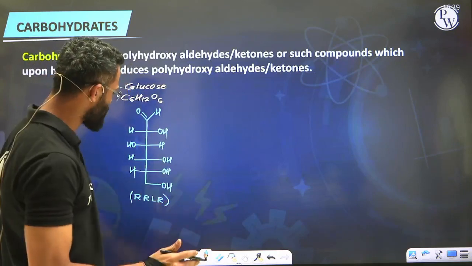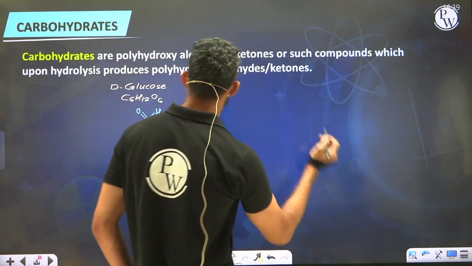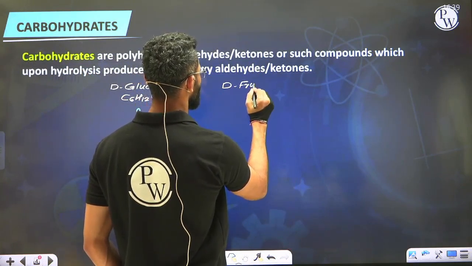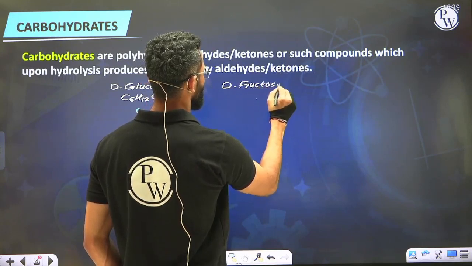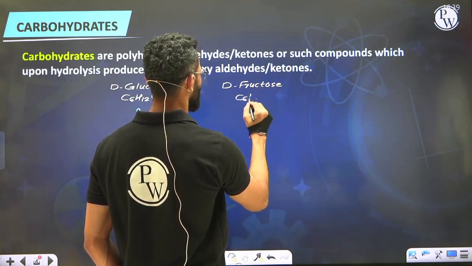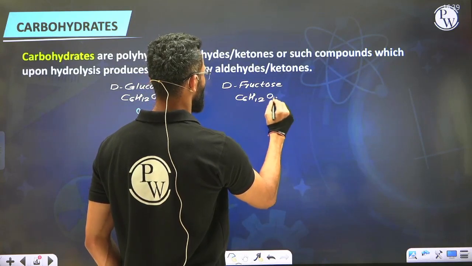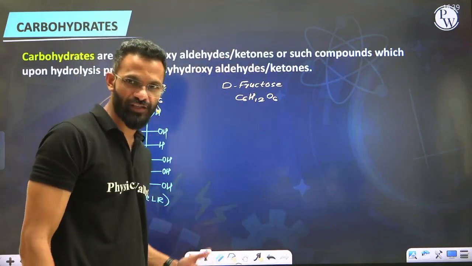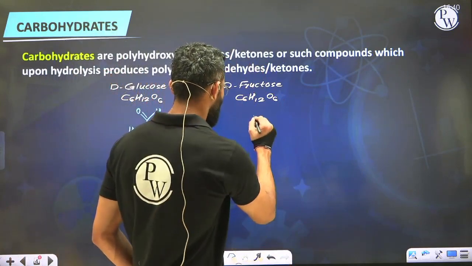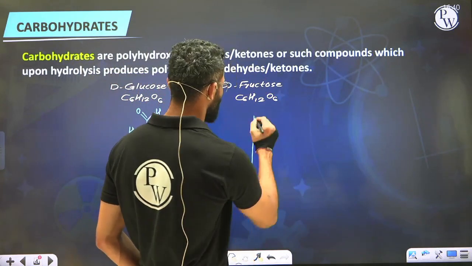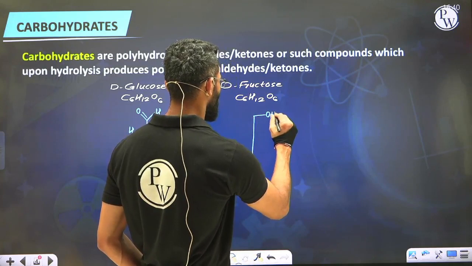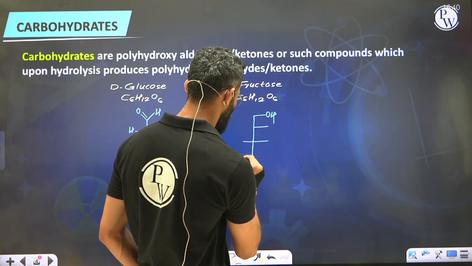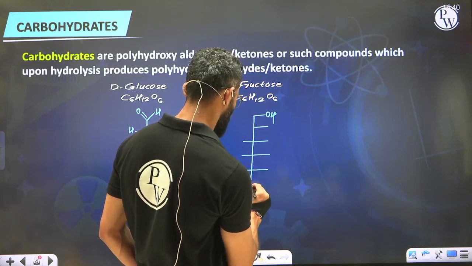Alright. That was all about glucose. Similarly, let's talk about D-fructose. So now we have D-fructose. D-fructose also has the formula C6H12O6. To get the structure of D-fructose, again we'll put 6 carbons in a straight chain in the Fischer's projection. This is the first carbon, which I'm making primary alcohol. This is second, third, fourth, fifth and sixth.